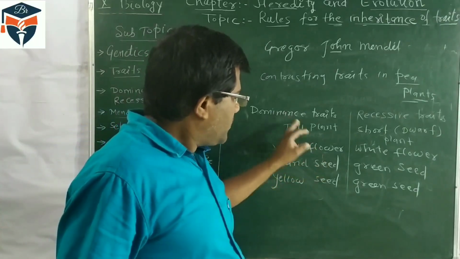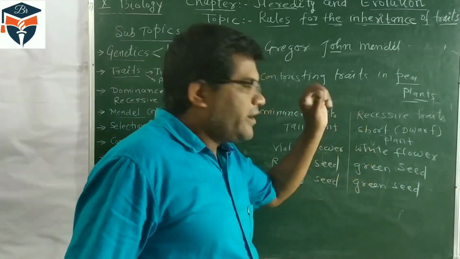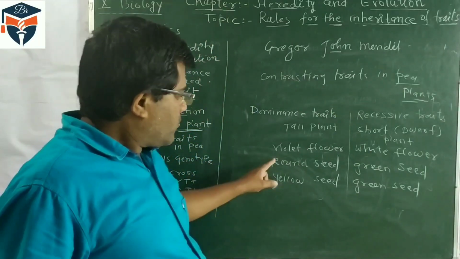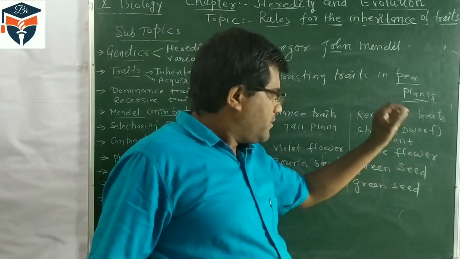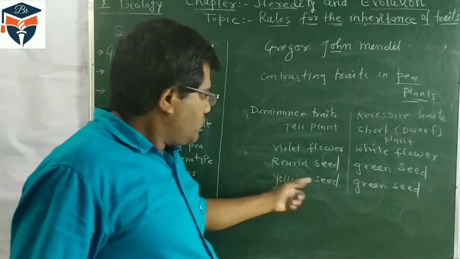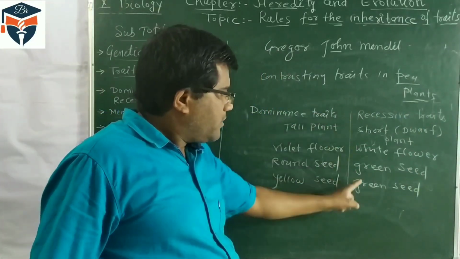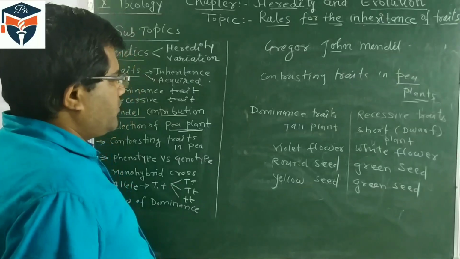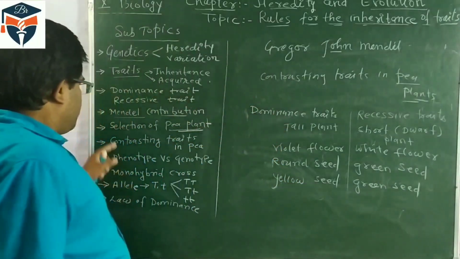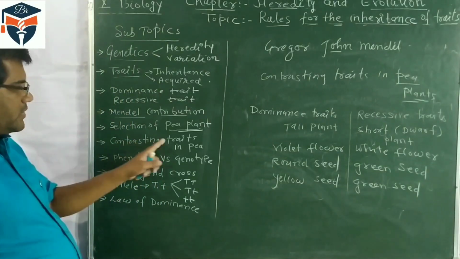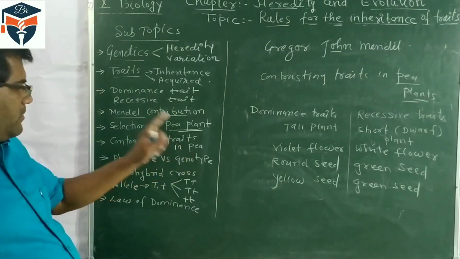Violet flower is a dominant trait, and white flower is a recessive trait. Round seed is a dominant trait in the pea plant, and green seed is the recessive trait. Yellow seed is a dominant trait, and green seed is a recessive trait. These are some contrasting traits in a pea plant.